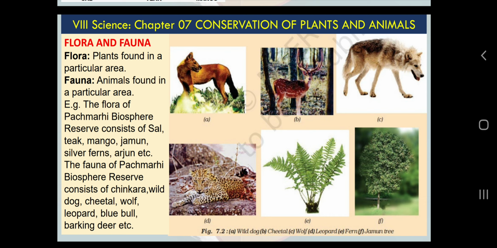If we are talking about diversity, it is very good to search on Google Images, but carefully, by taking only the examples of your NCERT. So, again the same NCERT picture about flora and fauna. What do we know of flora? Plants found in a particular geographical area, animals found in a particular geographical area. These are some examples from our NCERT, you can see.